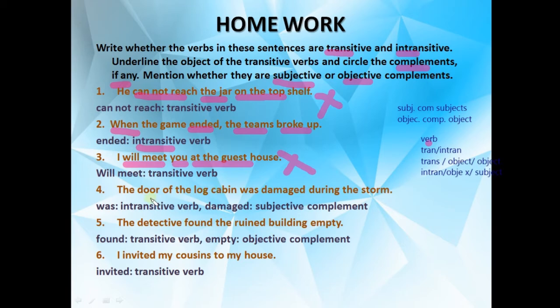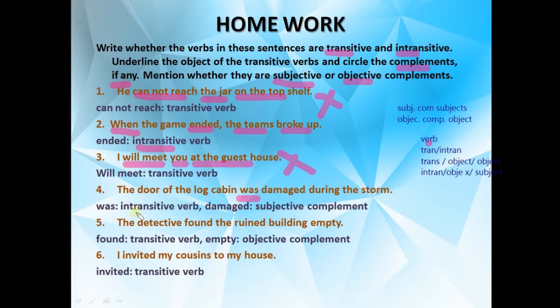Okay, now the next one: the door of the log cabin was damaged during the storm. Here we are talking about the door, of the log cabin. First of all identify the verb, it is was. Now see, here was damaged. Definitely this is not a noun or pronoun. This is definitely not the object.